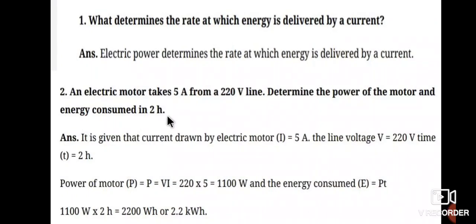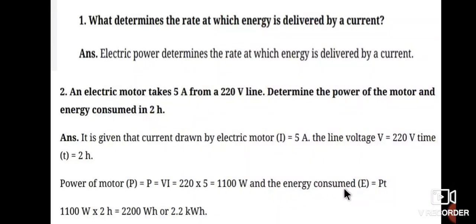So what is the question asking us to find? And the third is what formula we are using for the solution of the problem. Therefore, ask yourself these 3 questions. First, given I is equal to 5 ampere. 220 volt means potential difference, therefore V is equal to 220 volt. Then T is 2 hour, which is time. Therefore power can be calculated. P is equal to VI, 220 volt into 5, which is equal to 1100 watt.